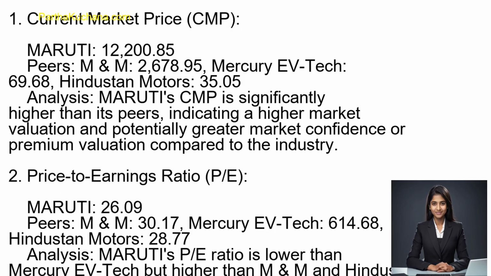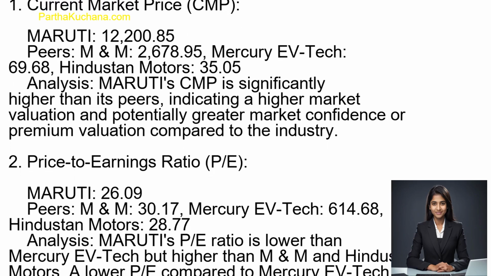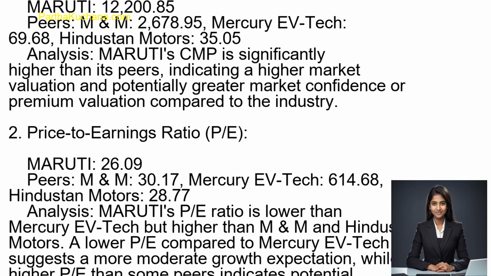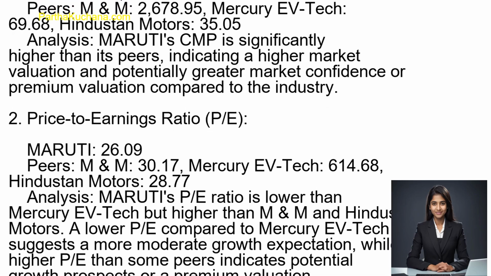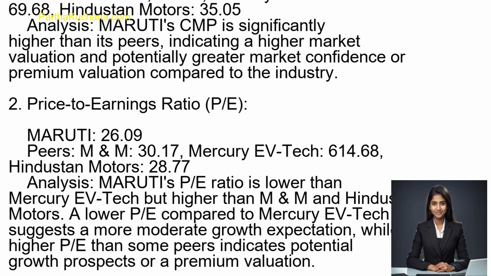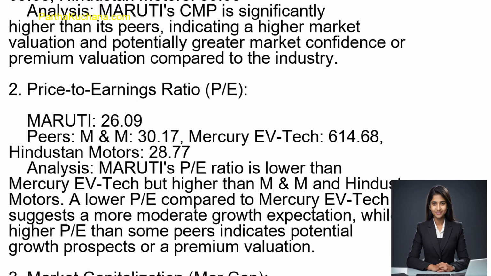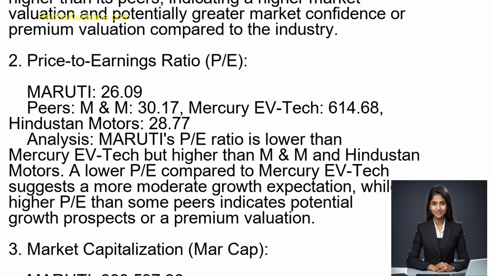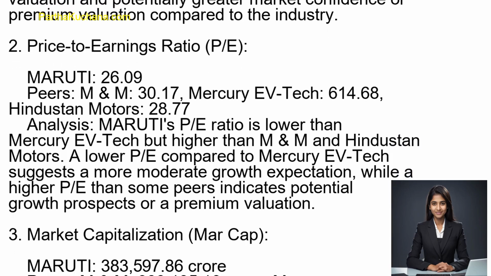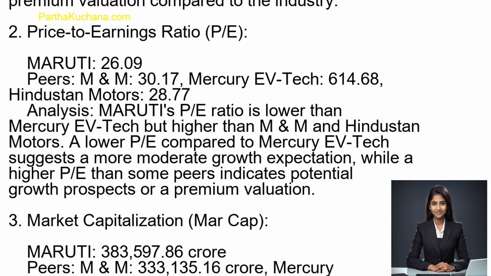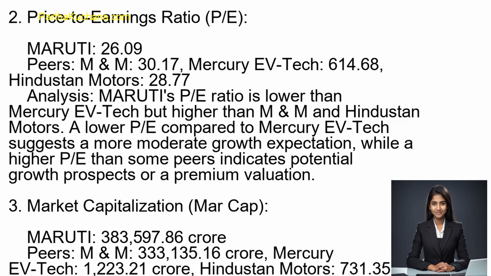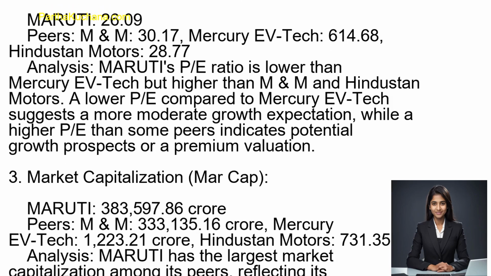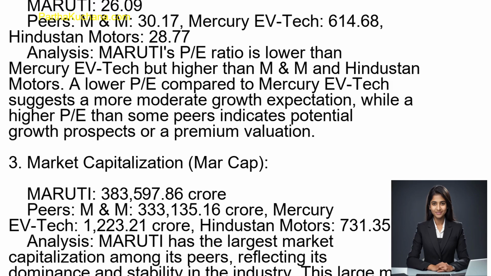2. Price to earnings ratio, PE. Maruti, 26.09. Peers, M&M, 30.17, Mercury EVTech, 614.68, Hindustan Motors, 28.77. Analysis. Maruti's PE ratio is lower than Mercury EV Tech but higher than M&M and Hindustan Motors. A lower PE compared to Mercury EV Tech suggests a more moderate growth expectation, while a higher PE than some peers indicates potential growth prospects or a premium valuation.